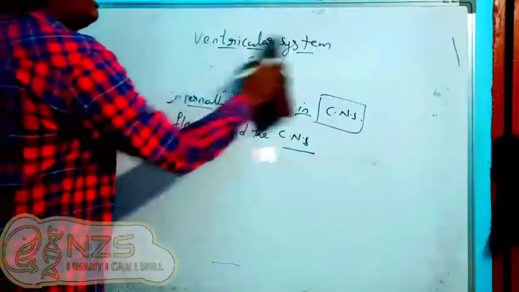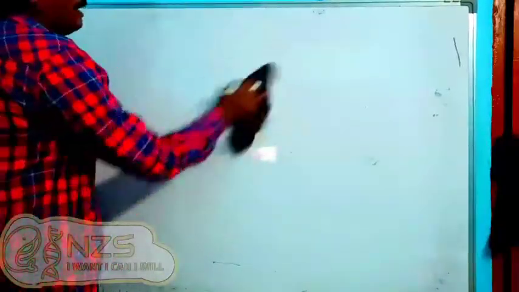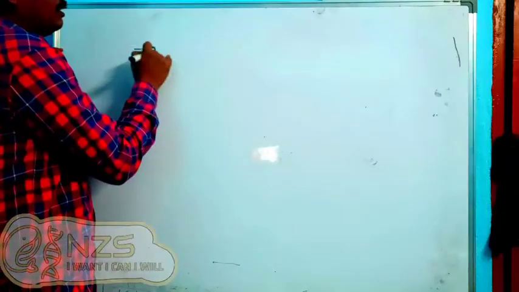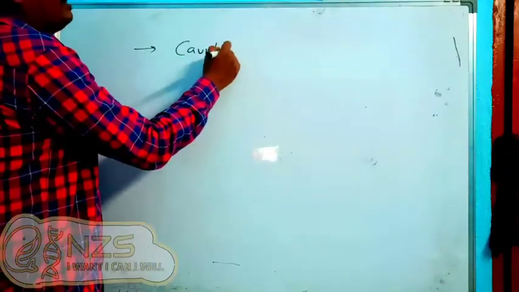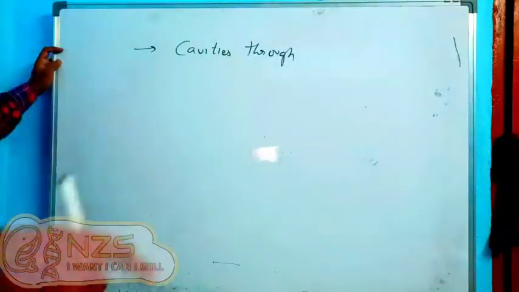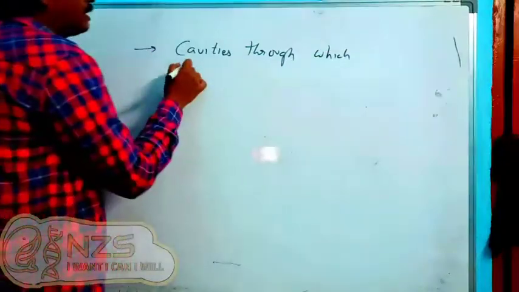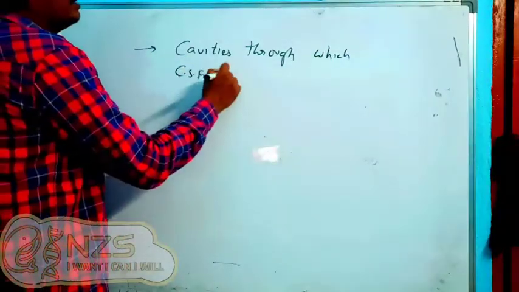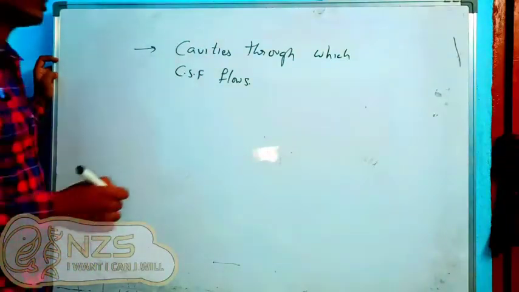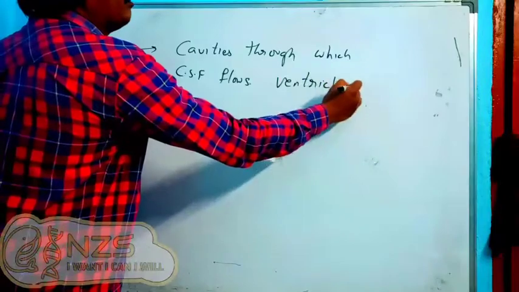Okay. So as we are discussing the brain, we will target the brain part. Inside the brain, we have some cavities through which CSF flows, and those cavities are called ventricles. So we call those cavities ventricles.